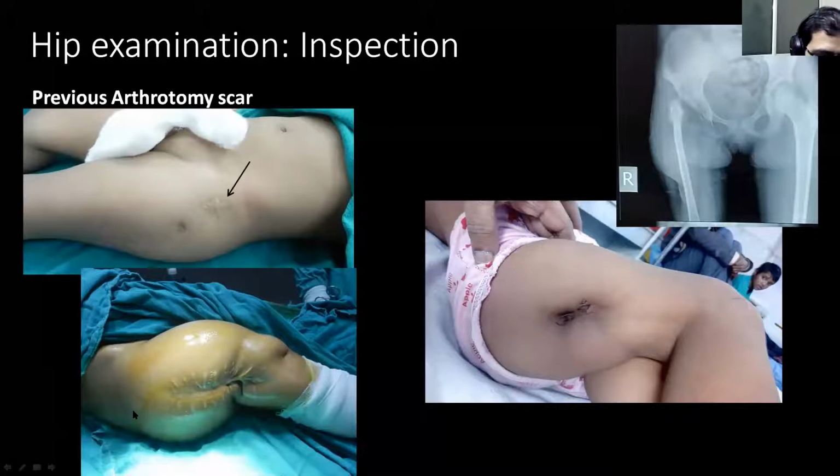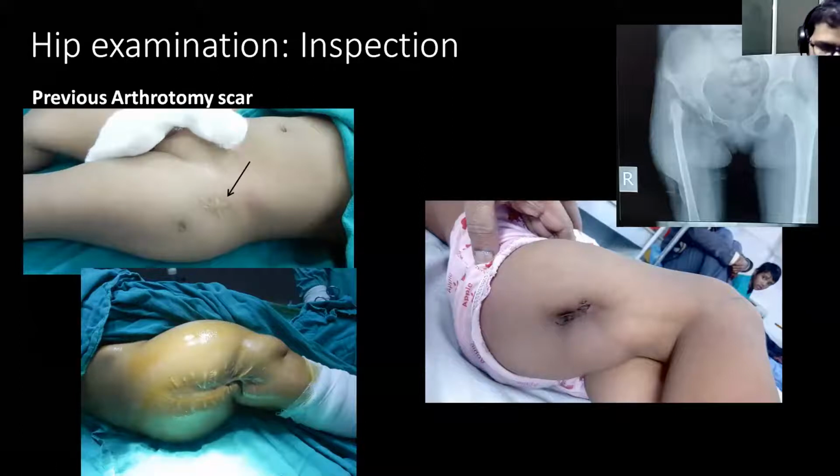The muscles are bulging and the thigh is very short. Similarly, you can see a scar in the proximal thigh in this patient, but the pathology was in the hip joint. As you know, infection of the hip joint and osteomyelitis of the proximal femur usually coexist. So inspection of the hip as well as the proximal femur is very important.